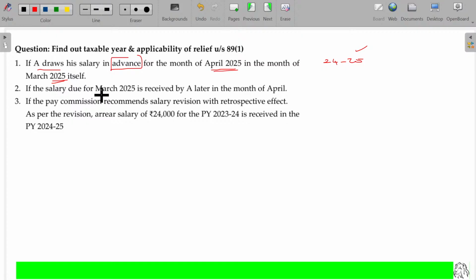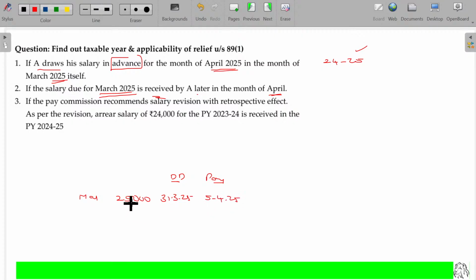If salary due for March 25 is received by A later in the month of April. Salary is due for March, for example, March salary 25,000. What is the due date for this salary? March itself. We assume the last day of March, so 31st March 2025. What about the payment date? Received by A in the later month, in April, probably 5th of April 25.